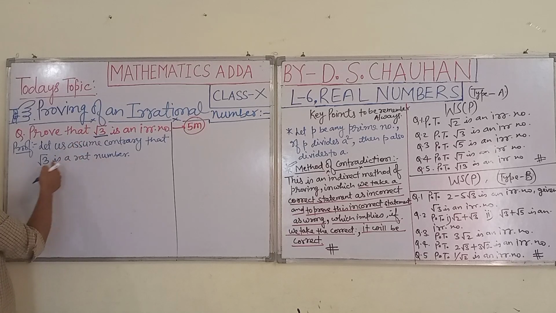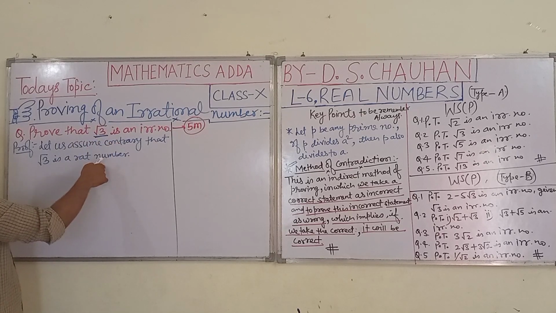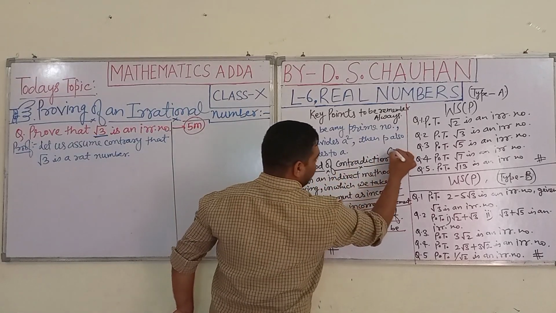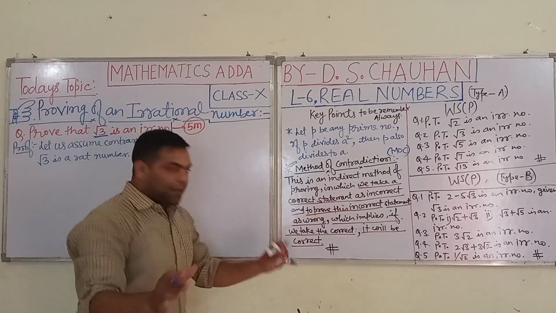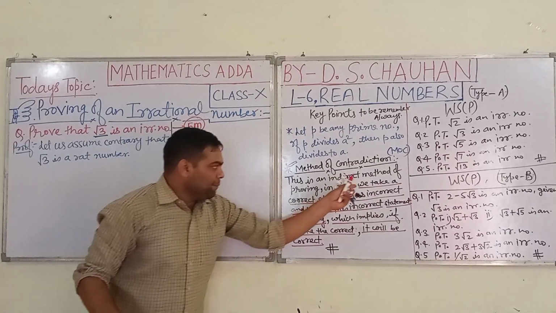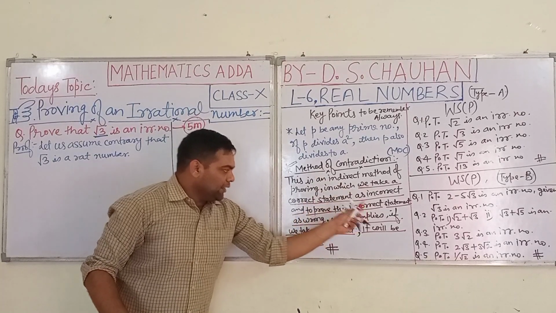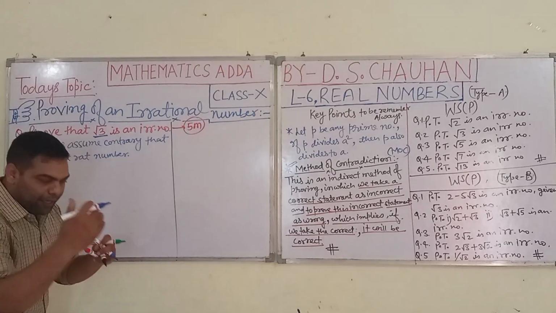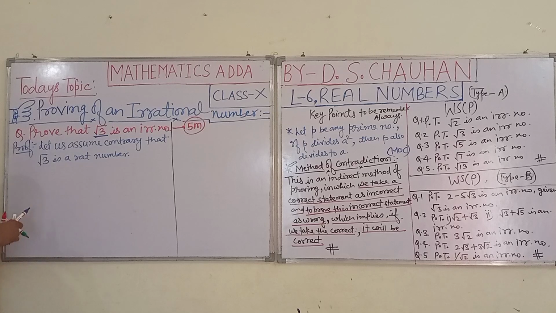We are taking root 3 as a rational number because we are proving this question with the help of the method of contradiction, MOC. In the method of contradiction, we always take a right statement as wrong and then prove it wrong. So finally we can say that if we take the right statement, it will be right. Keeping this in mind, we are providing the proof.